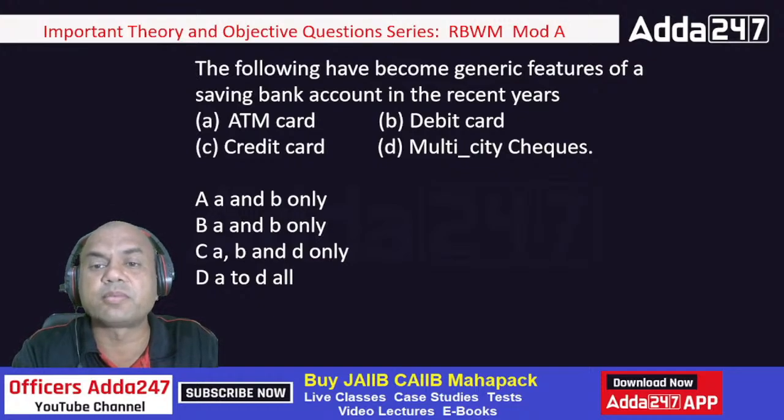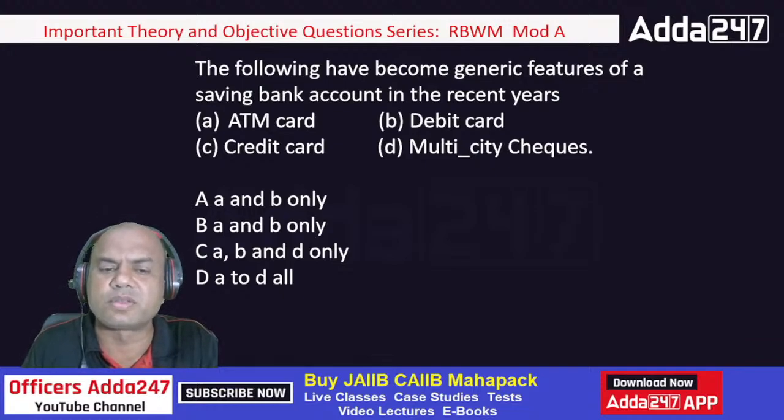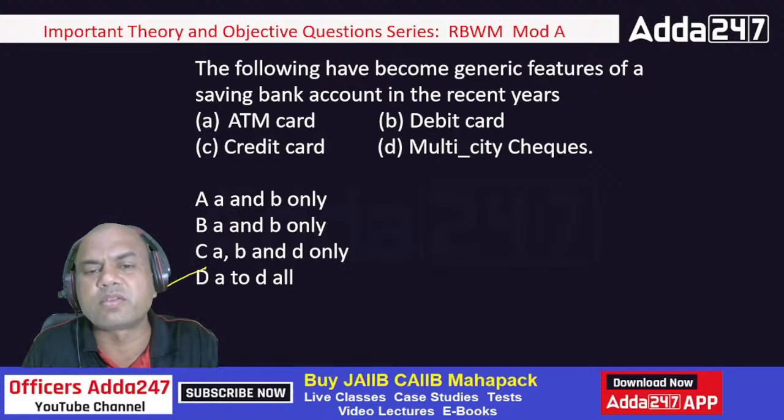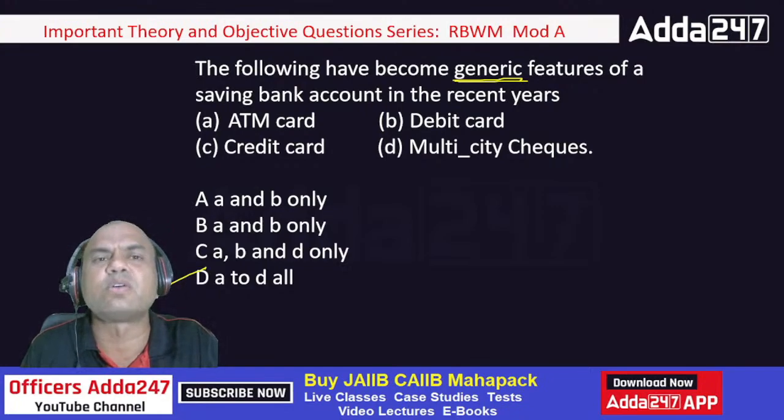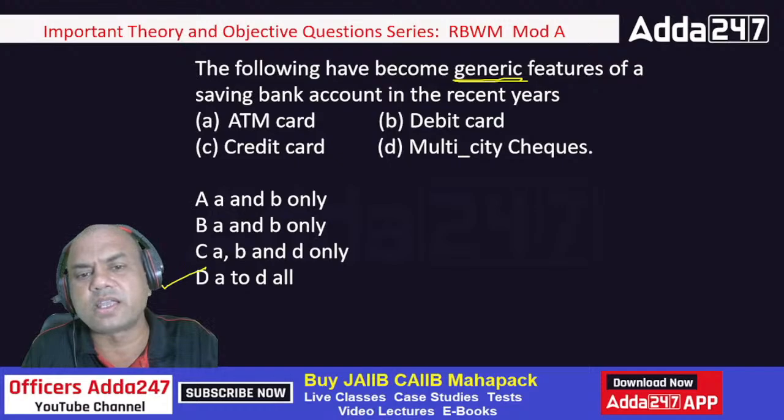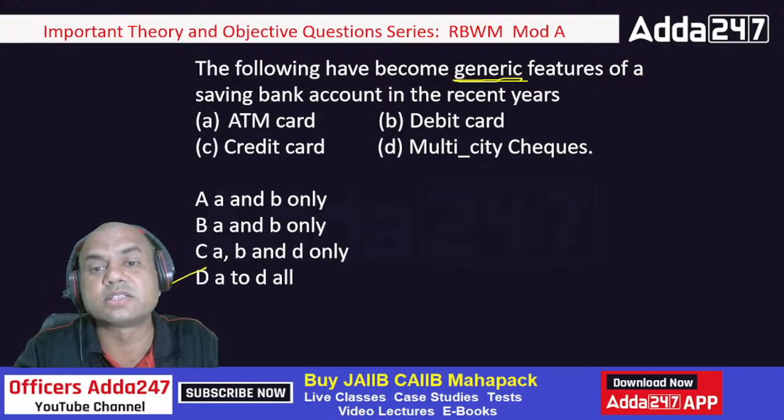The following have become the generic features of saving bank account in the recent years. So now this is a common answer, isn't it? ATM, debit, credit and multi-city. All of them. These are the generic features. What do you mean by generic features? Generic means if you are giving something new to that customer, ATM card, debit card, the customer will say, so what? Everyone is giving me this. ATM also, debit also, credit also, multi-city also. That is known as a generic feature.